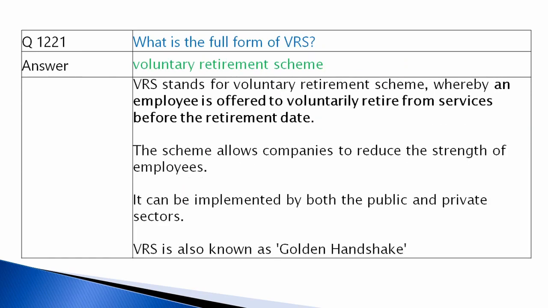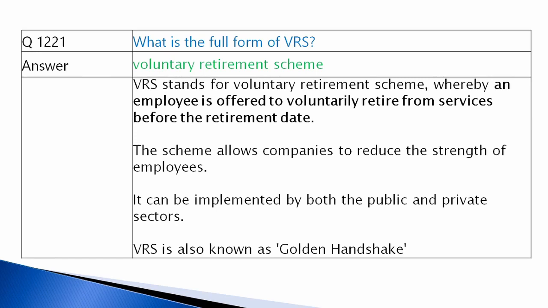What is the full form of VRS? Voluntary Retirement Scheme. So normally an employee will retire at the retirement age. It may be 58 years or 60 or 62. But VRS will allow you to retire from your services before the retirement date. So before 58 years, it can be 58, it can be 56, it can be 50 or it can be 48. This scheme allows companies to reduce the strength of employees. So if you take VRS, your strength will be reduced.